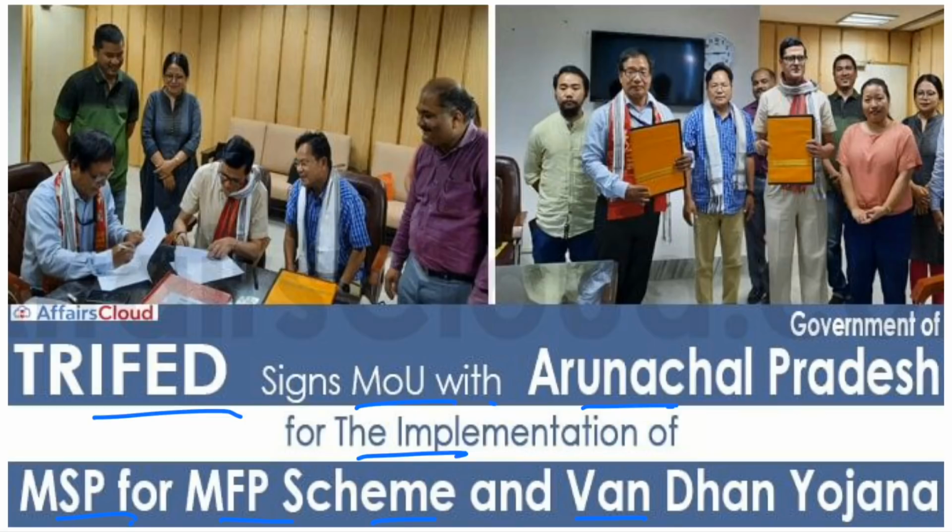It is just to improve the livelihood of tribal artisans and forest dwellers, because they are basically producing minor forest produce, but now they will get the minimum support price for their produce. They are also establishing 100 Van Dhan Kendras. 100 Van Dhan Kendras will be set up in Arunachal Pradesh in 2021, and these Van Dhan Kendras will provide skill training.